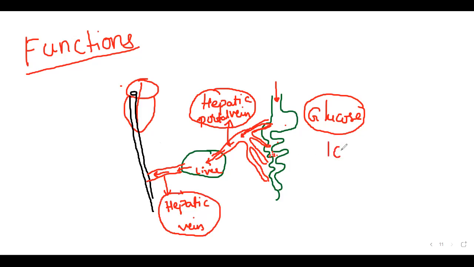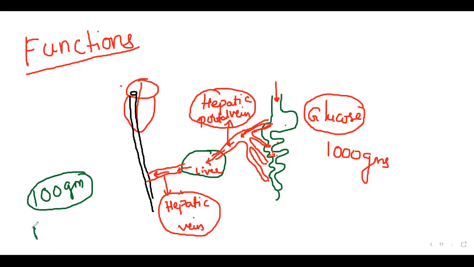Imagine you have taken 1000 grams of glucose. You ate 1 kg of sweets. Example, don't worry, don't get tense. Actually we require only 100 grams. Even 100 grams is not a proper calculation; the actual calculation is about 180 milligrams of glucose per 100 ml of blood. Just for our understanding of how much we require, I am saying we require 100 grams. How much have we eaten?